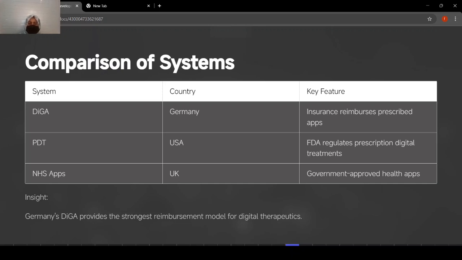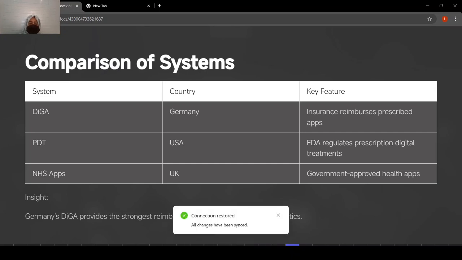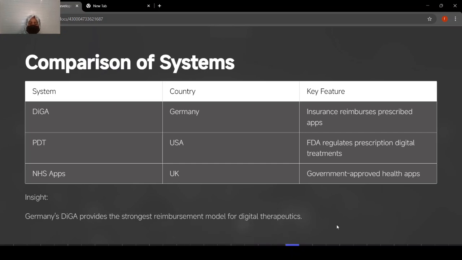So what are the insights inside it? Germany's DiGA provides the strongest reimbursement model for digital therapeutics. So if we conclude, Germany's DiGA is the strongest reimbursement model if we compare them. So this is the main insight: Germany's DiGA provides the strongest reimbursement model for digital therapeutics.